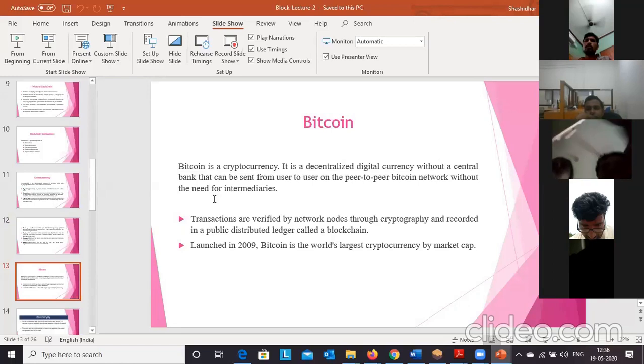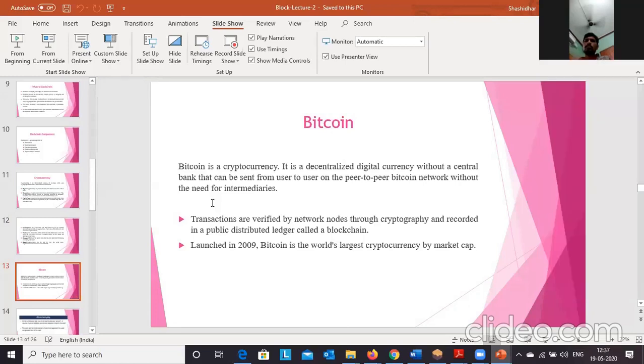Bitcoin was introduced in 2009 by Satoshi Nakamoto. When it was introduced, the cost of one Bitcoin was almost 65 Indian rupees. Now the cost of Bitcoin is almost 5 lakhs. So we came to know how popular Bitcoin is.